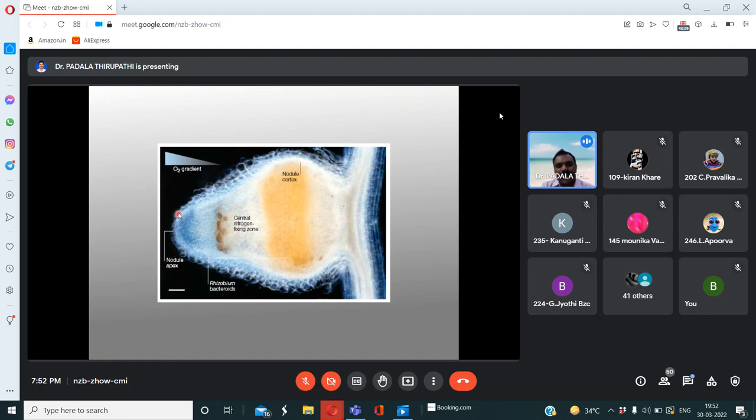And this is the nodule apex zone. And this is O2 gradient zone. This is the O2 gradient there. But inside, O2 is less just because of the leg hemoglobin absorbs, even though present inside the nodule.